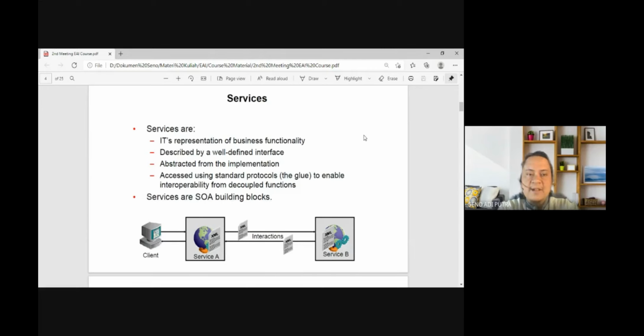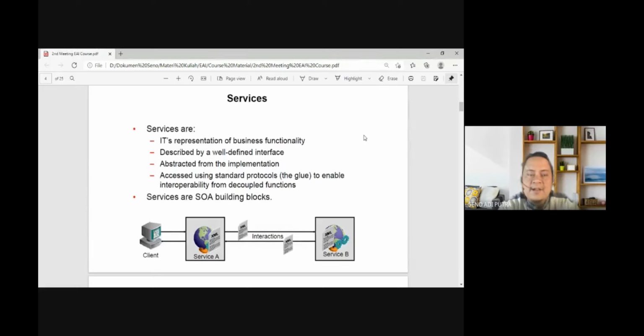And the second characteristic of a service is that it is described by a well-defined interface. So the service will be proposed to the outside world. So it is not only used by the internal organization, but published to the outside of our organization, so other organizations can use the service. This is the key point of a service: not for local consumption, but for external organization consumption.